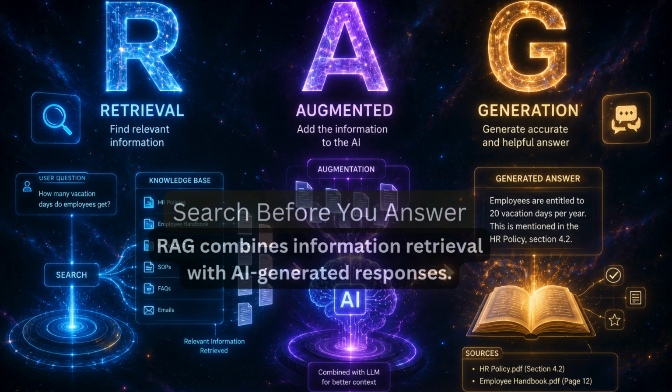Let's break down the acronym. Retrieval means finding relevant information, like searching for a specific page inside a giant library. Augmented means giving that information to the AI. Think of handing the student an open textbook. And generation means creating the final answer. Together, these three steps create a smarter and more reliable AI.